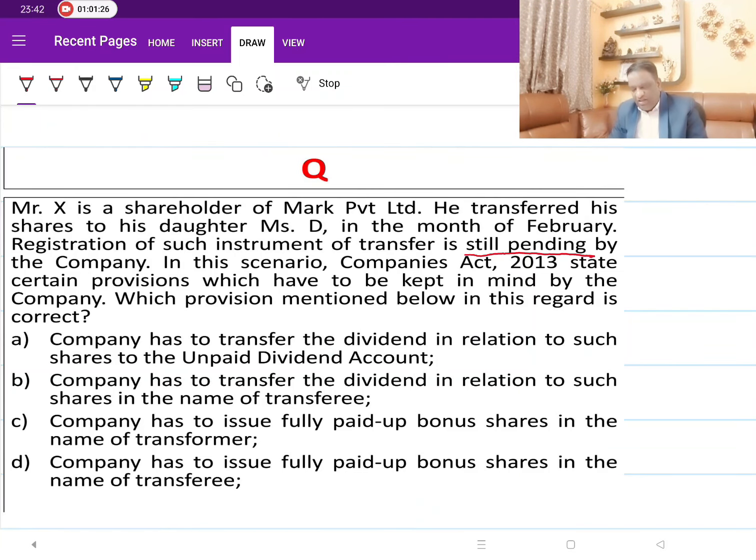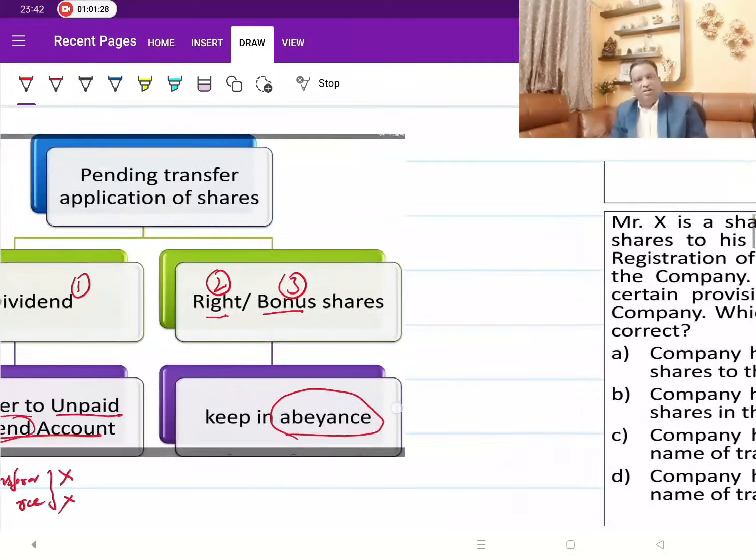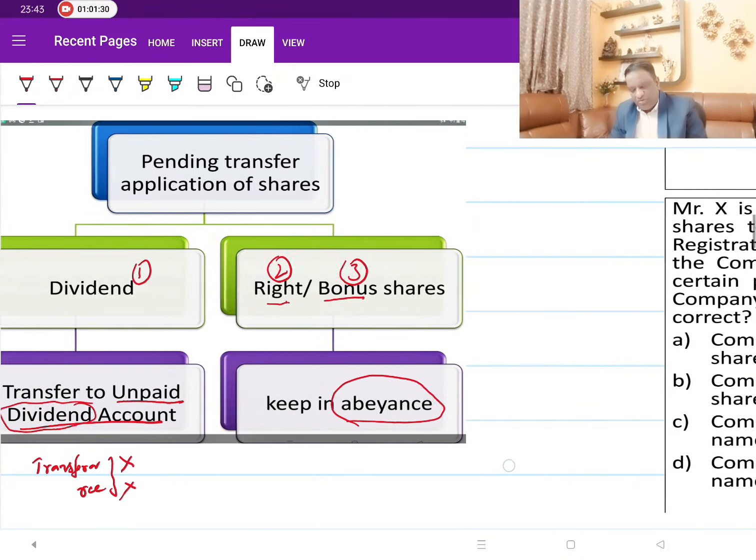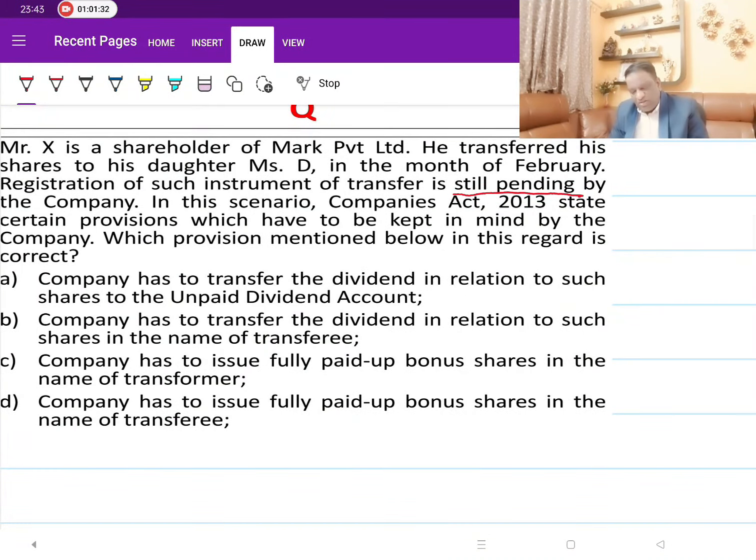If it is dividend, then it will be transferred to unpaid dividend account. That is the option we have to look for. Now, the company has to transfer the dividend in relation to the shares to unpaid dividend account. Then this appears to be correct. But let's see the other ones and then rule out the possibilities. The second one, company has to transfer the dividend in the name of the transferee. And the third one, transferor. And then the bonus shares, fully paid bonus shares and all this.